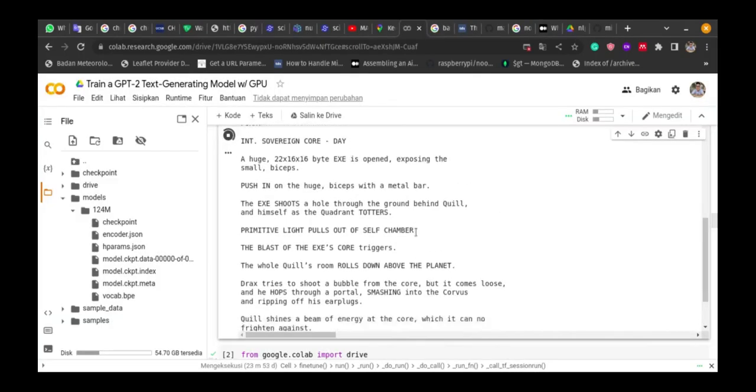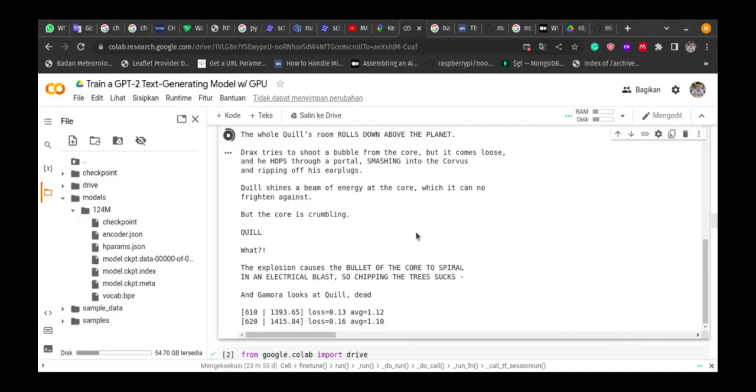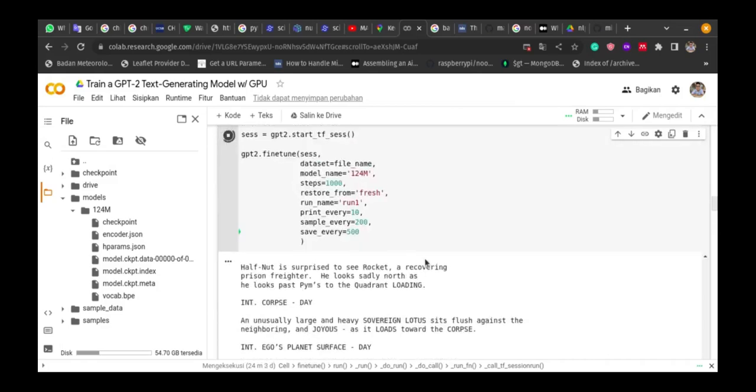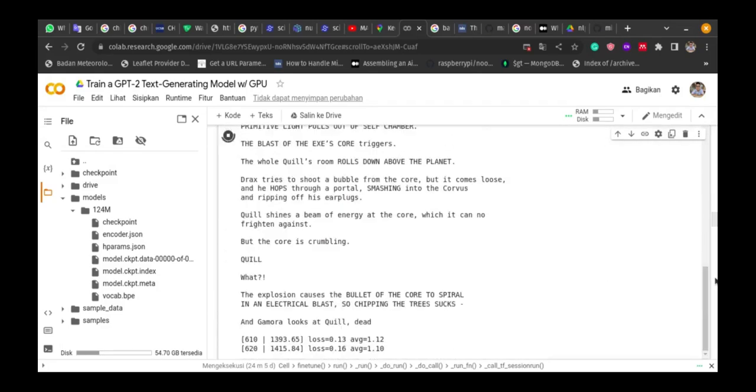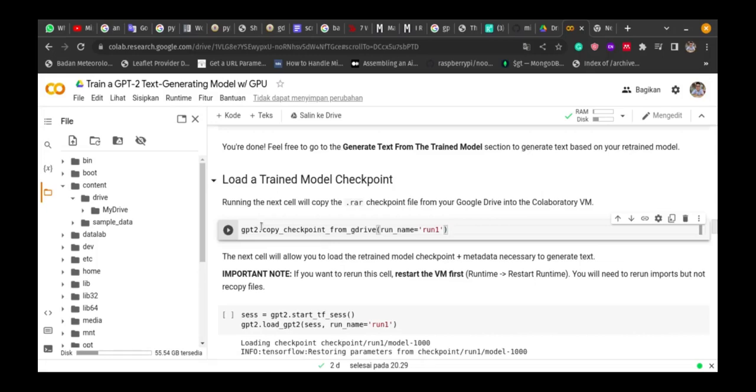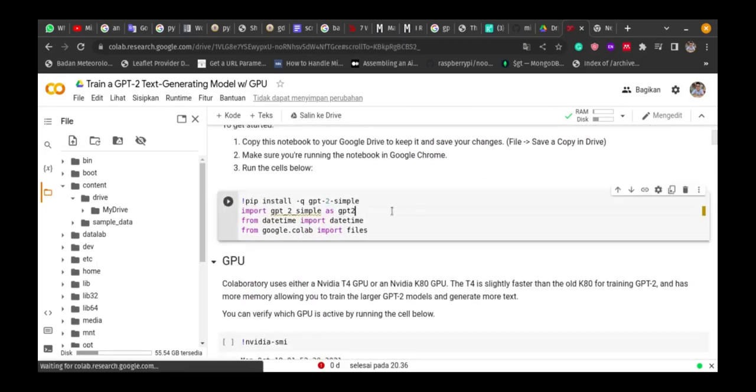I'm using the Google Colab. You can just use this. Just change the training data in the Google Colab and retrain the GPT-2 Simple. After that, just wait. Now I already finished the training phase. Let's load the model. First we must run this first. Okay.